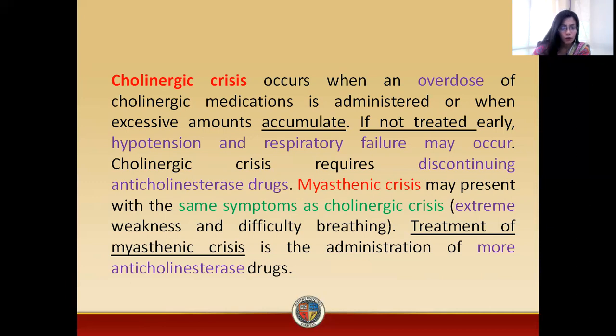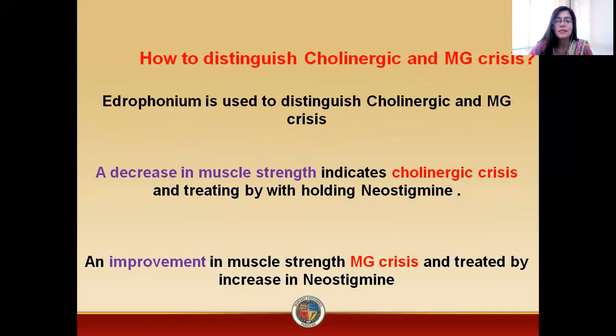In myasthenia gravis, there is production of autoantibodies against the nicotinic receptors. There will be the same effects as seen in cholinergic crisis, but the treatment of myasthenia gravis is to administer more anticholinesterase drug. So ultimately, we can increase the level of acetylcholine so that this acetylcholine may be able to perform its action at the nicotinic receptors.